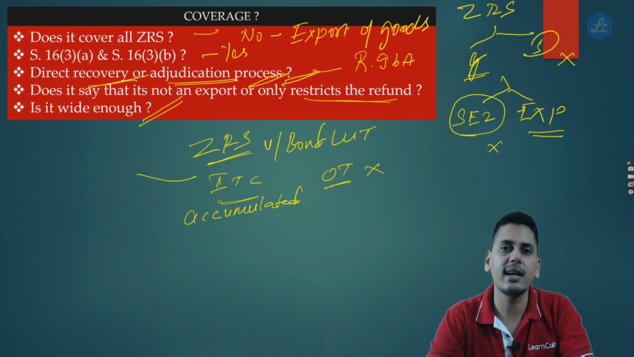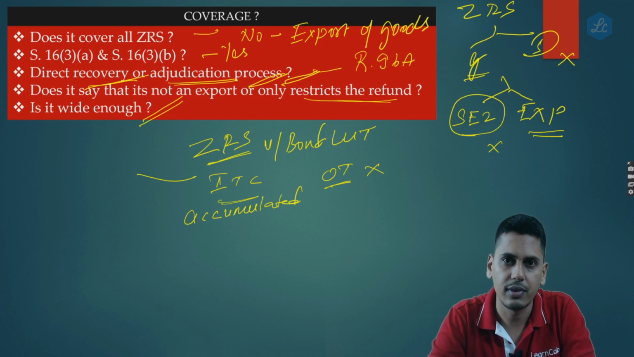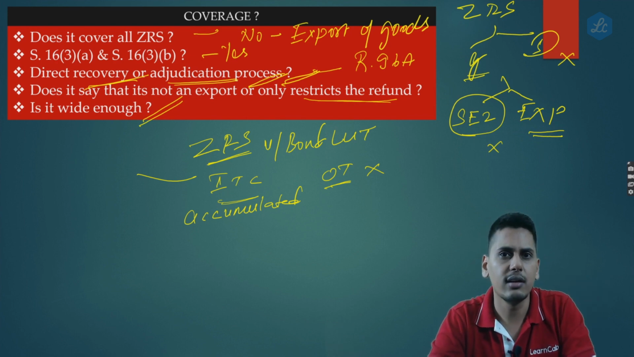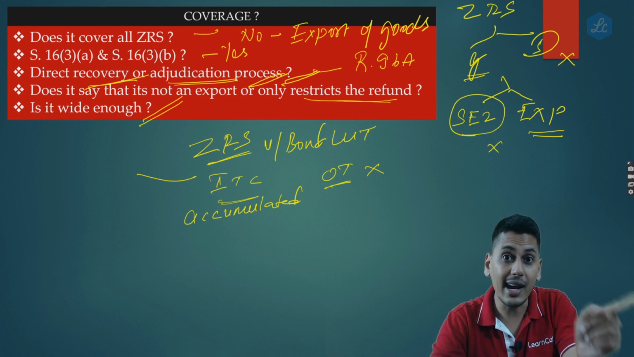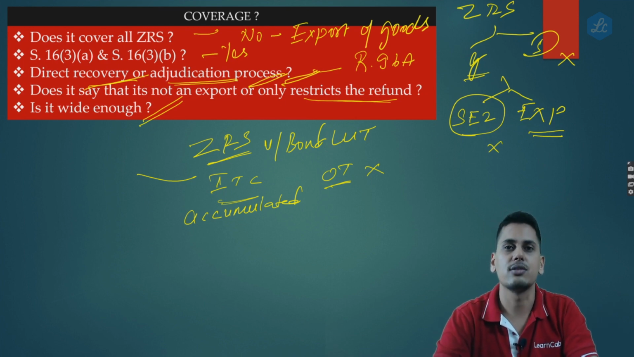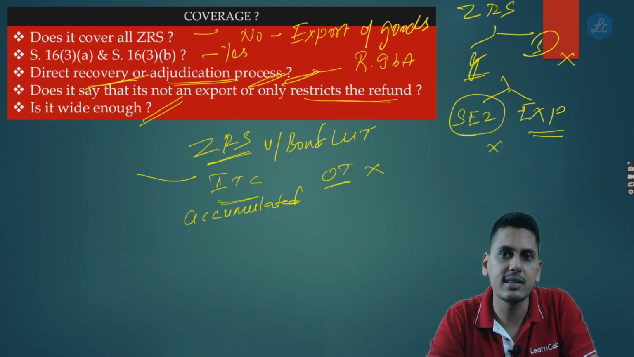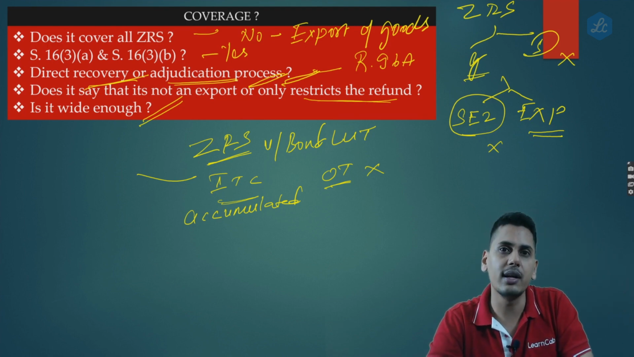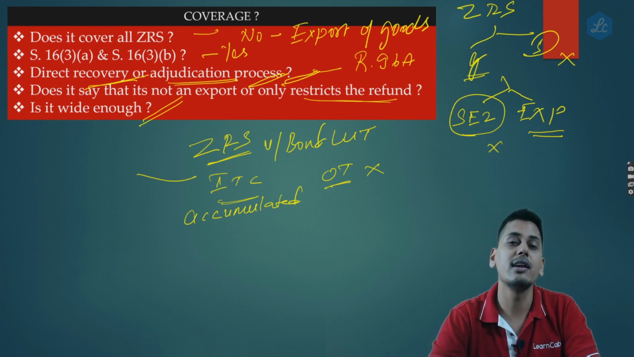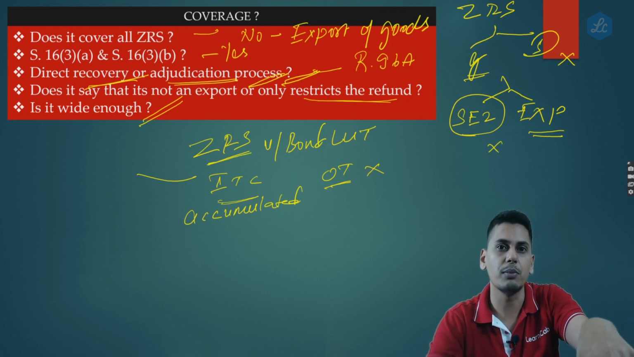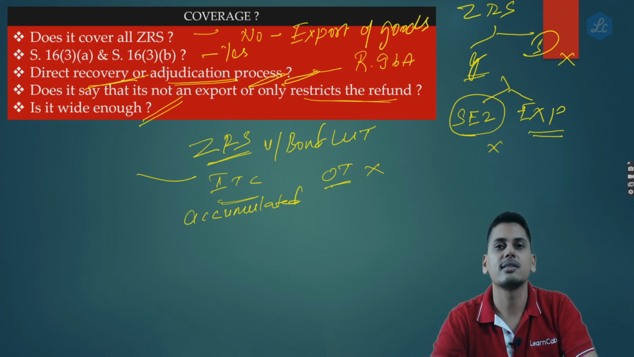Would I have any input tax credit? The answer is yes. Can I take that input tax credit? The answer is yes. Will that get accumulated? The answer is yes. Should I necessarily apply for a refund? Should I mandatorily apply for a refund? The answer is no. Then what would I do with that? If I have any domestic supplies, I would offset this accumulated input tax credit against those domestic supplies. If I have any domestic supplies on which any output tax is payable, I can very well offset this input tax credit against them.